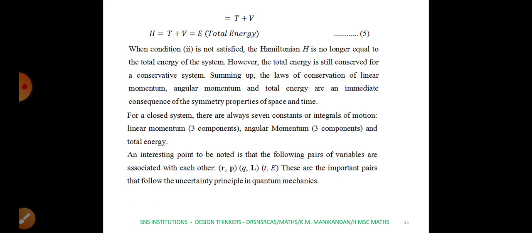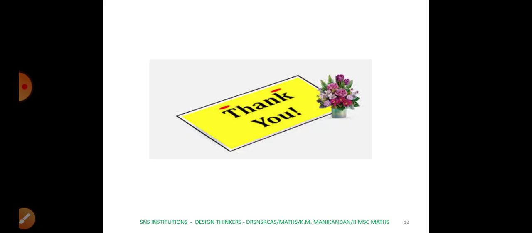Now here is an interesting fact: these quantities are associated in pairs. The position vector r is related to the linear momentum p, the generalized coordinate q is related to the angular momentum L, and time is related to the total energy E. These are all important parts that follow the uncertainty principle in quantum mechanics. Thank you.